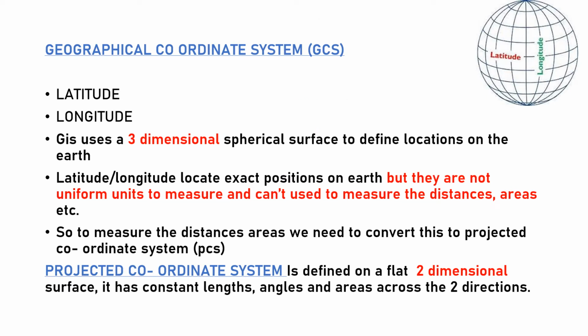These softwares work on the geographical coordinate system, which means latitude and longitude. It uses a three-dimensional spherical surface to define location on the Earth. Latitude and longitude locate exact position on Earth, but they are not uniform units to measure and can't be used to measure distances, areas, etc. So to measure distances and areas, we need to convert these into a projected coordinate system. Projected coordinate system is defined on a flat two-dimensional surface. It has constant lengths, angles, and areas across the two directions.